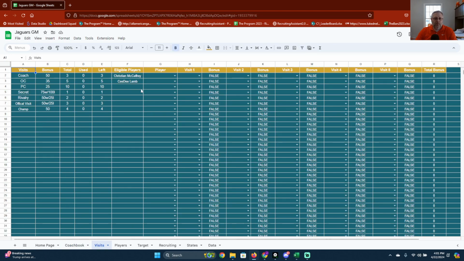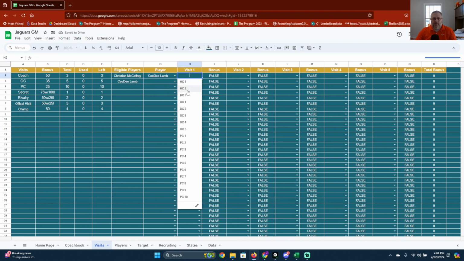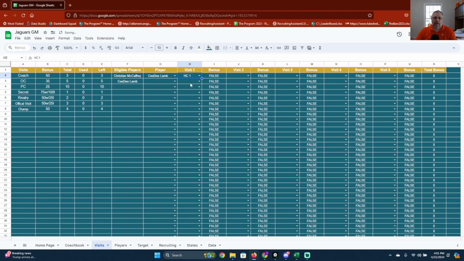So as soon as they're eligible for that, what you have to do here is just find their name, select that, and then you have your visits. So you have your 3 head coach, your 4 or 5 offensive coordinator, and then all your player coach, your 10 of those. And once you use one, it will disappear. Just a reminder, you get 1 visit per week on that player, so you can't do multiple visits in the first week. And then you can also get only 1 coach, a different coach per week total as well. So you get 1 head coach visit, 1 offensive coordinator, and then 1 player coach in this situation. So you get 3 total visits on each player in the beginning.